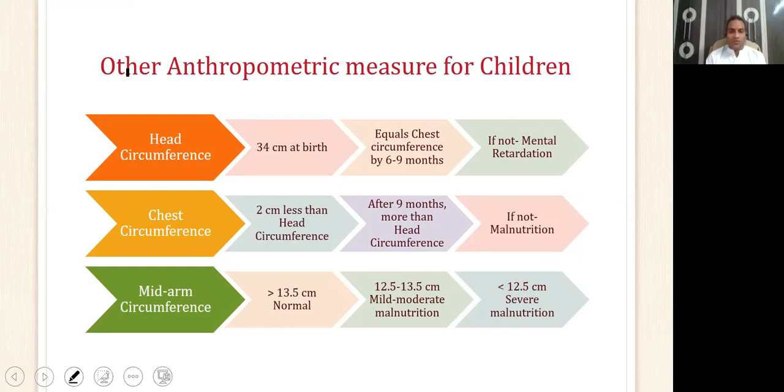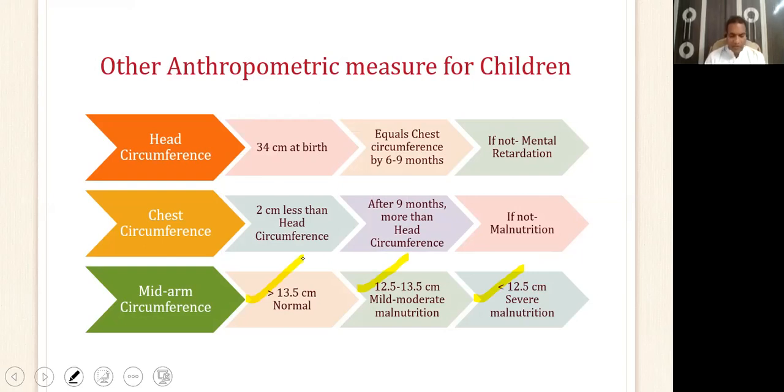So if the child's mid-arm circumference is less than 12.5 centimeter, then the child is said to have severe malnutrition. If it is anywhere between 12.5 to 13.5 centimeter, then the child is said to have mild to moderate malnutrition, and normal children have a mid-arm circumference of about 13.5 centimeters.